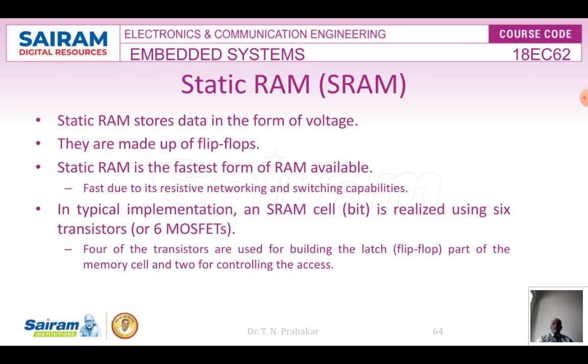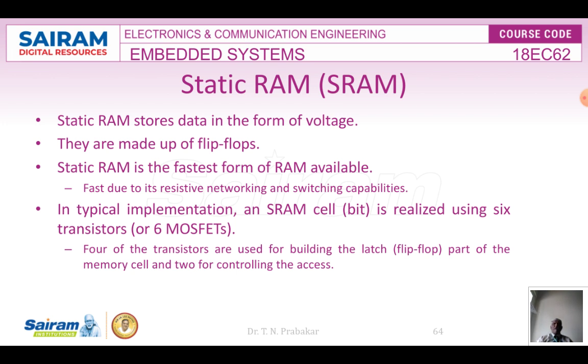Of course, the static RAM is fast, as we have already discussed. And in a typical implementation, an SRAM cell is realized using 6 transistors or 6 MOSFETs. Transistors and MOSFETs, you might have studied in electronics, so we need not bother. But it will be fabricated using 6 transistors, and 4 of the transistors are used for building the flip-flop and 2 are for controlling the access. I think you should have studied these flip-flops, like a basic RS flip-flop using NAND gate or NOR gate.